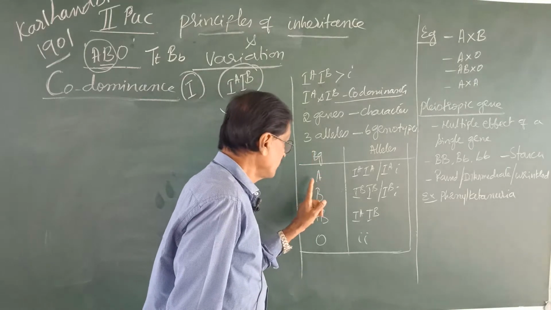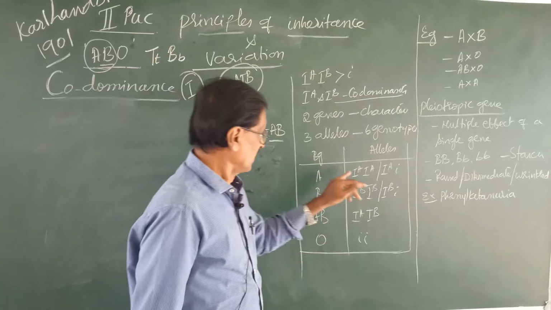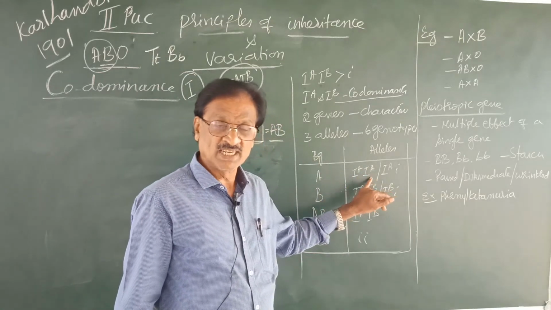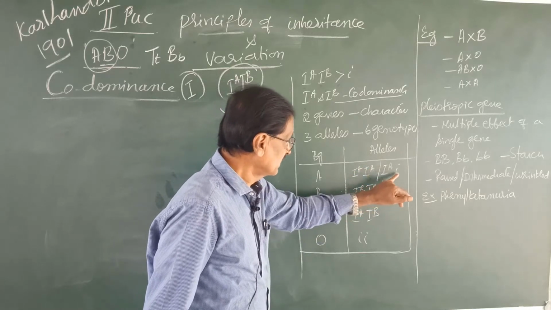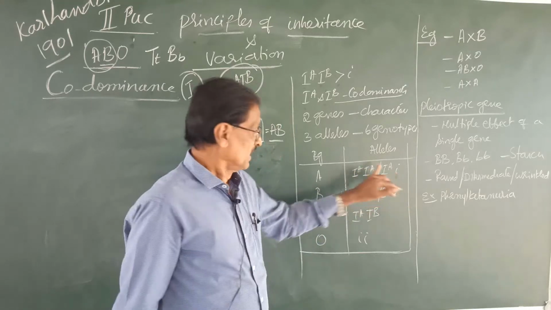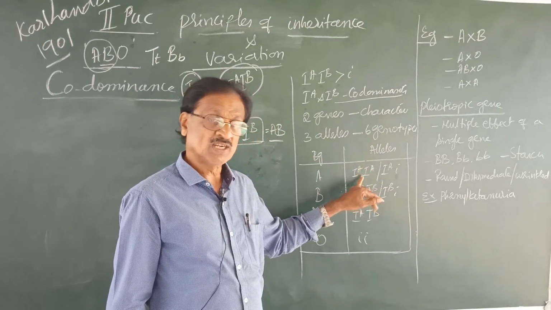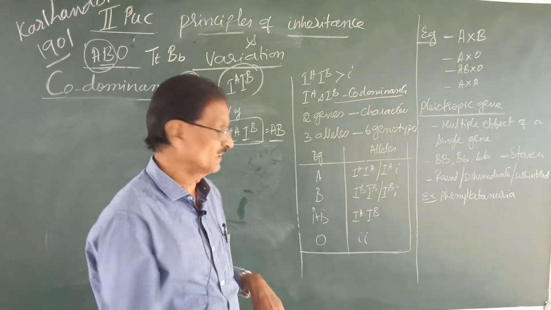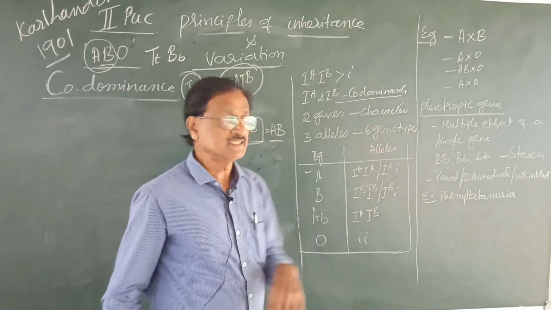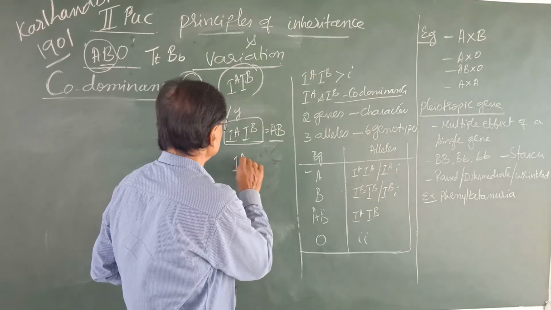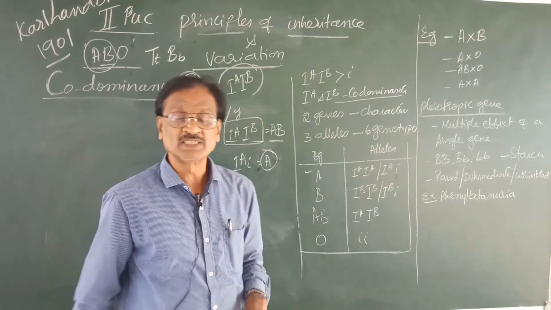For blood group A, there are 2 genotypes: IA IA, which is homozygous, and IA small i. Here, as it is in homozygous condition, what type of blood group is expressed? A. In the heterozygous condition, IA small i, A blood group is expressed.